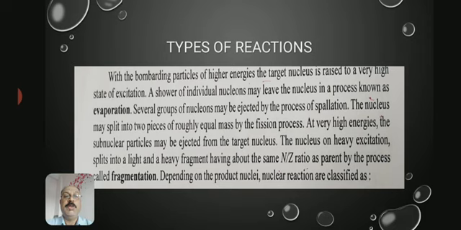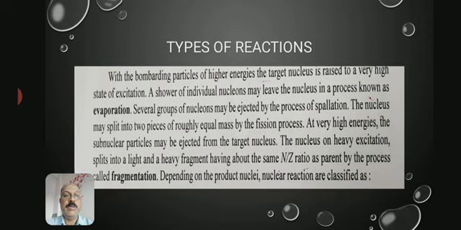Several groups of nucleons may be ejected by the process of spallation. The nucleus may split into two pieces of roughly equal mass by the fission process. At very high energies, subnuclear particles may be ejected from the target nucleus.